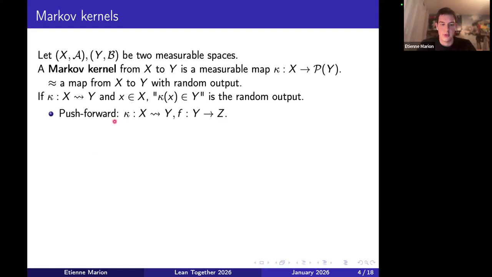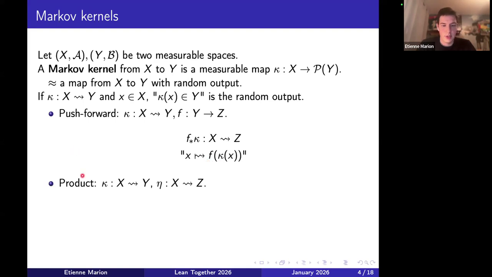First we have the push forward. If I have a kernel from x to y and a function from y to z, then I can define a kernel from x to z. To do so, I just start by applying kappa to my input x, and then I get a random point in y, and I can apply the map f to get a random point in z. I can also take the product of two kernels. If I have a kernel from x to y and one from x to z, then I get a kernel from x to y times z, and I just put kappa on the left and eta on the right.